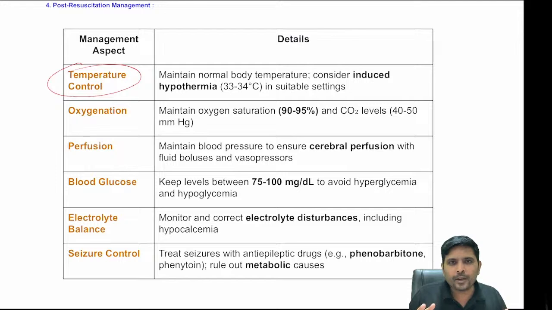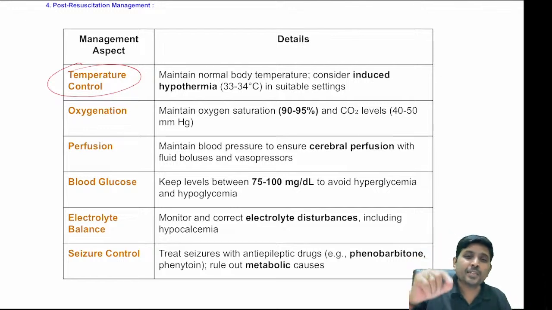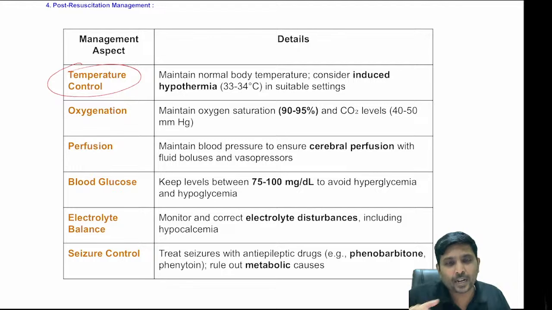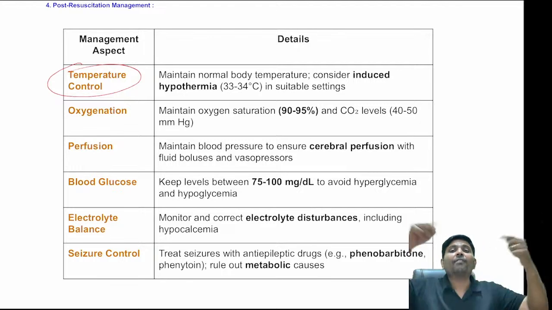Very simple. You reduce the temperature of the baby. How do you reduce the temperature of the baby? Because by reducing the temperature, you are reducing the metabolism. By reducing the metabolism, you are reducing the superoxide ion radical, free radical mediated injury to the unaffected part of